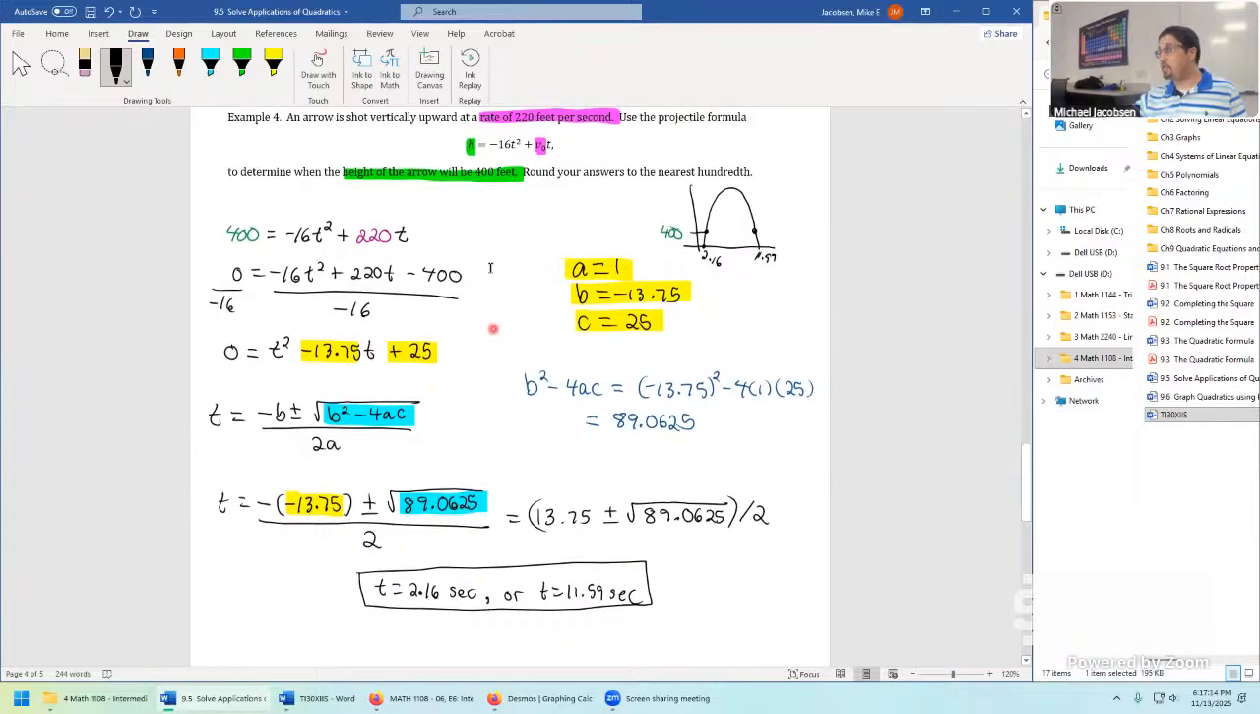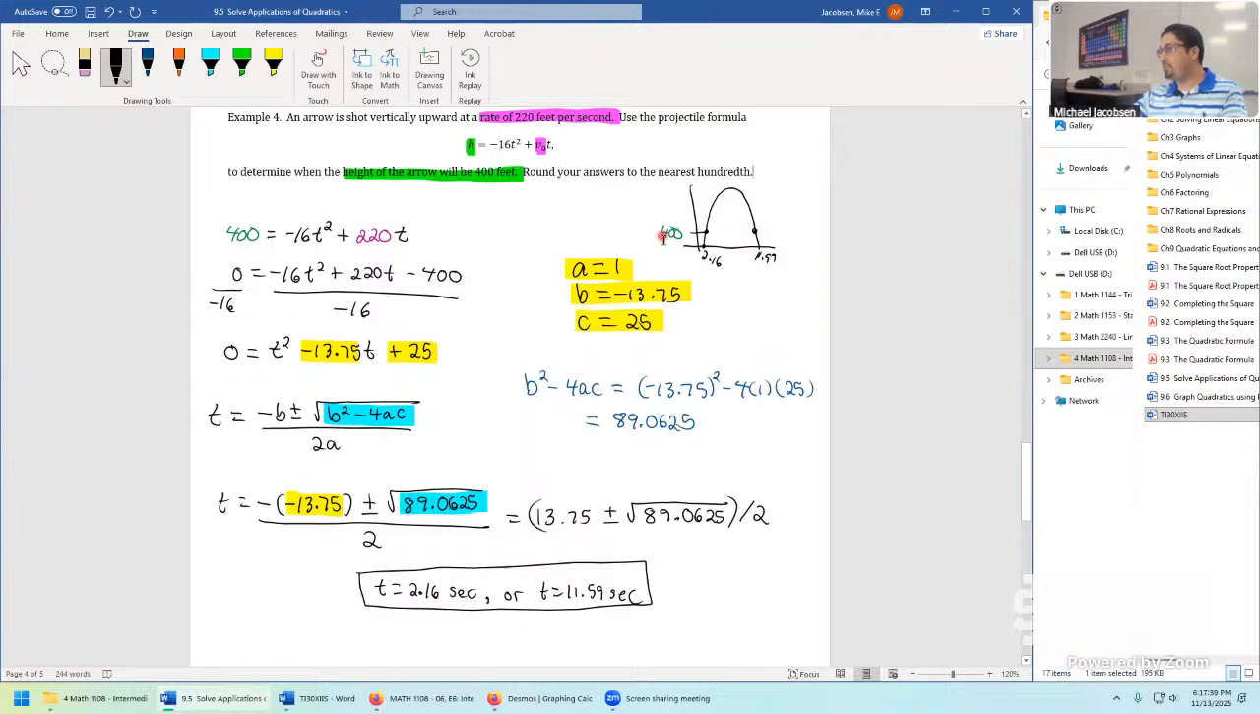The height of this arrow shot up into the sky reaches 400 feet twice, once at 2.16 seconds. That's at the initial takeoff. Then it reaches some maximum height. We'll need the next sections to find out what is that maximum height if we're curious. And then as it's falling down, 11.59 seconds later, this is where it hits a height of 400 again.